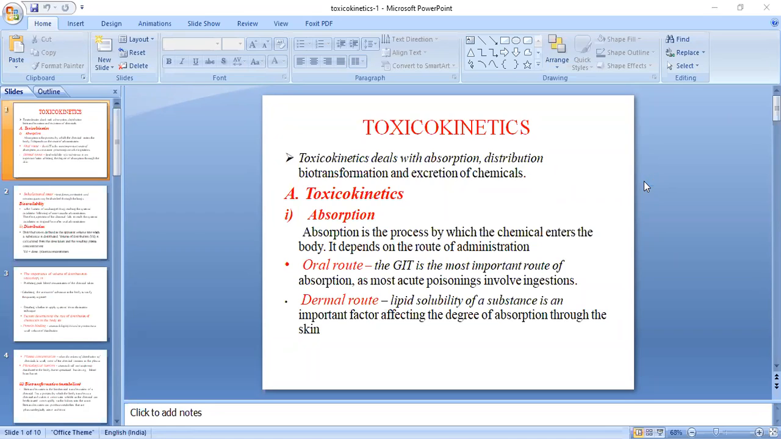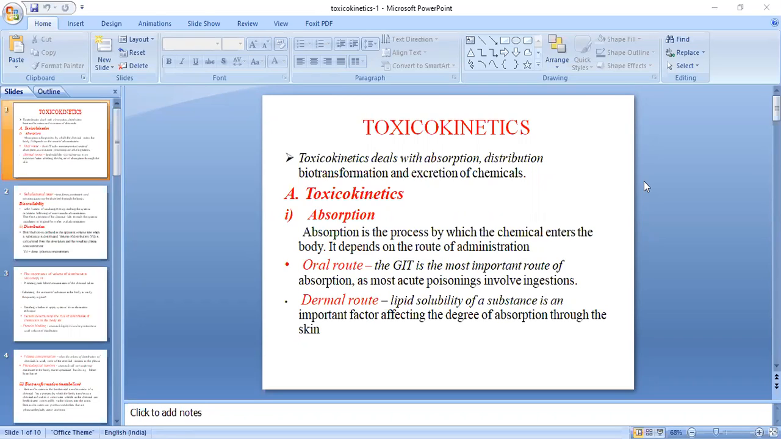Some people will take some of the drugs by chance or by choice in an overdose, so it may lead them to acute poisoning. This will always be done into the gastrointestinal tract. Then you have the second option, which is the dermal route.